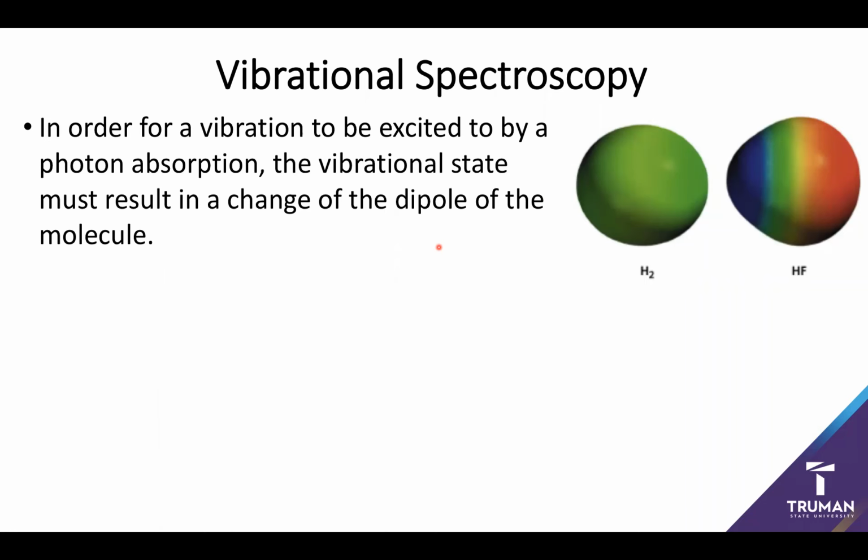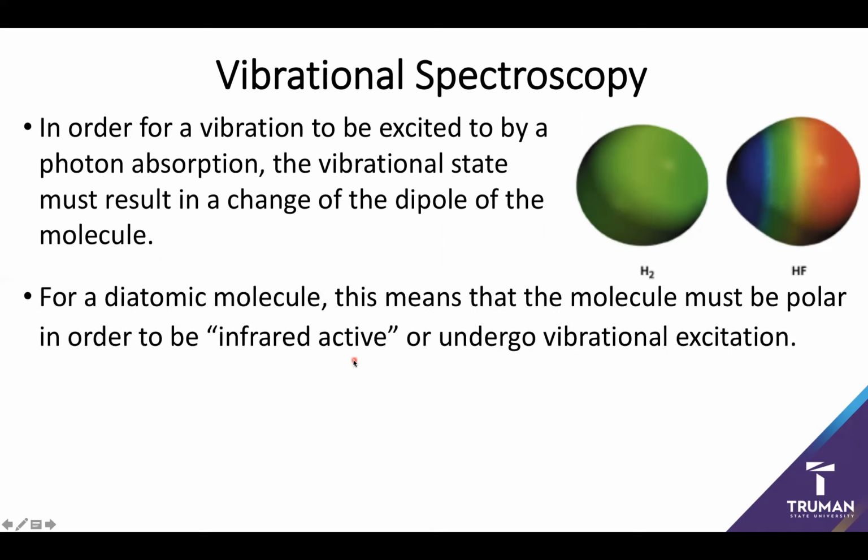So, in order for the system to actually absorb a photon, really what's happening is that photon has to be interacting with an oscillating electric field, meaning that dipole or that partial charge has to be moving. If it stays stationary, well, I'm not going to absorb an oscillating wave because there is no change. Now, this actually has some really interesting implications as to which molecules can actually undergo vibrational spectra.